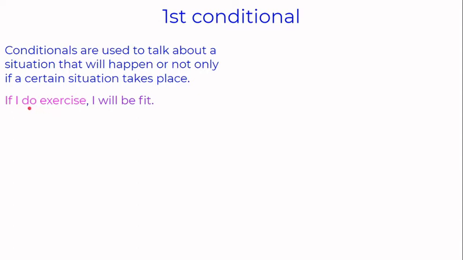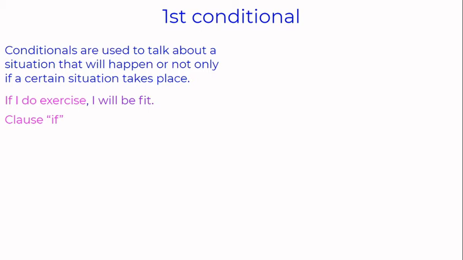Y para hacer un condicional, una oración con un condicional, es importante que tengamos dos cláusulas. ¿Sale, vale? Tenemos que recordar que los condicionales son para hablar de una situación que sucederá o no si una situación se lleva a cabo. Entonces, si yo hago ejercicio, estaré fit, estaré en forma. Eso quiere decir que si esta situación se lleva a cabo, esto sucederá. Muy bien. Ya que sabemos qué es una cláusula, let's get started with this.